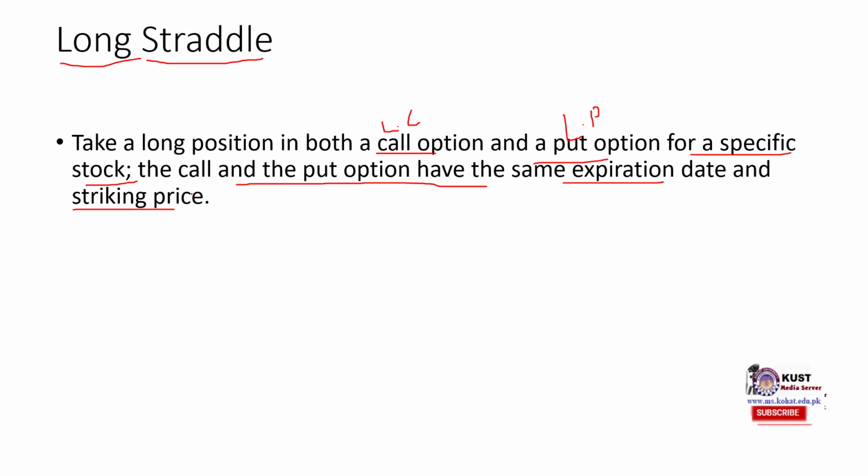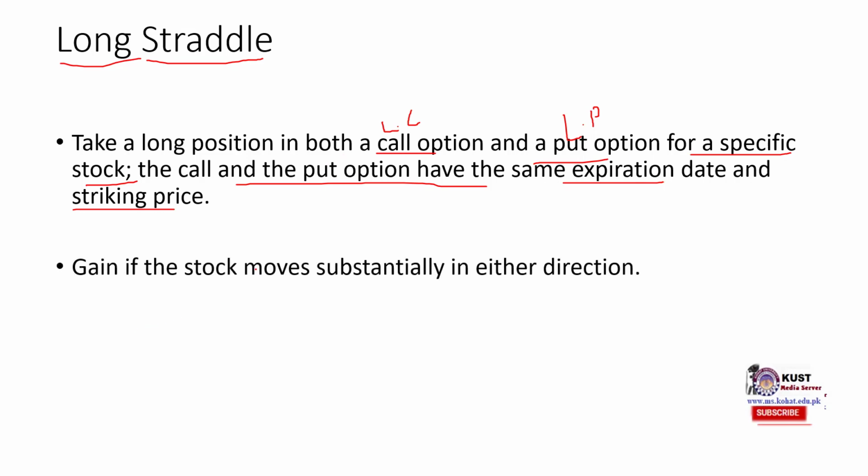One thing that makes straddle and strangle different is the strike price. When the strike price of call option and put option is the same, then we would have a straddle, and when the strike price of call and put option is different, then we would have a strangle. But anyhow, that we will discuss later on. So long straddle is when we have both a long call and a long put position.